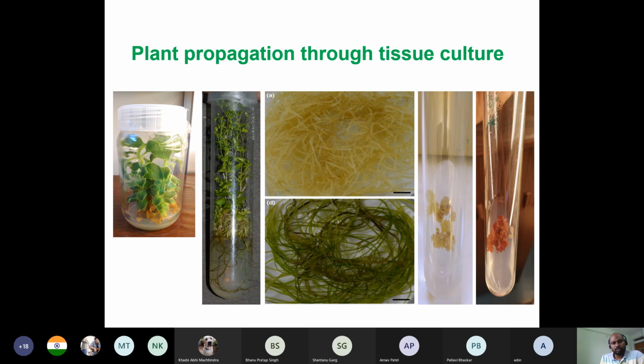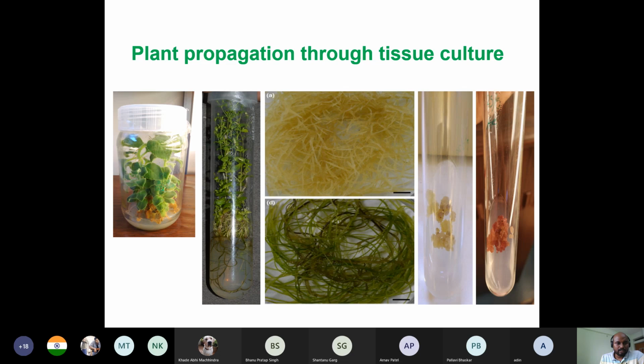And this is what I was telling. This is callus. You can see it has no shape. It is not stem, not leaf, nothing, just a lump of cells. We are also able to develop red callus, which contains anthocyanins, which you get from berries, apple and so on. This is very useful. One can develop this and make red colors and go for large scale production of these anthocyanin colors, which will serve the purpose of anthocyanin-rich fruits, berries, grapes, whatever we are consuming on a daily basis.